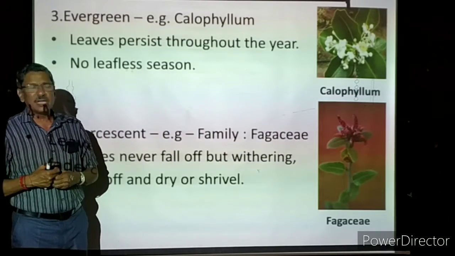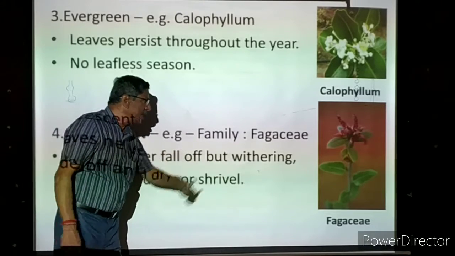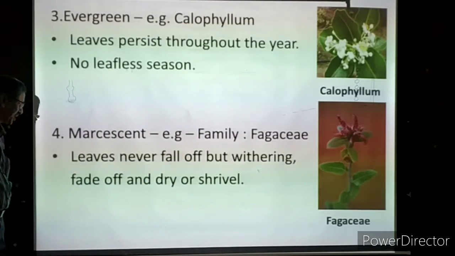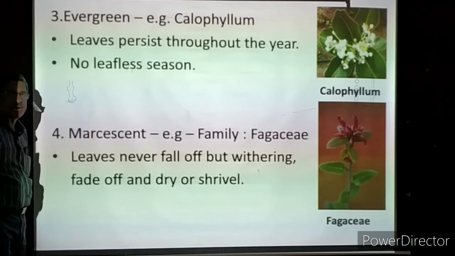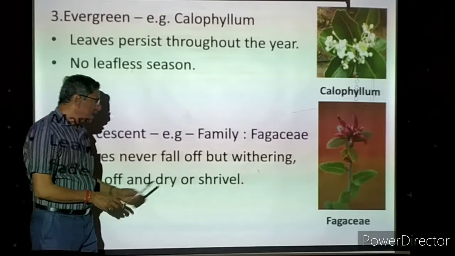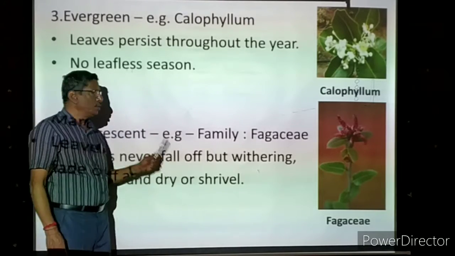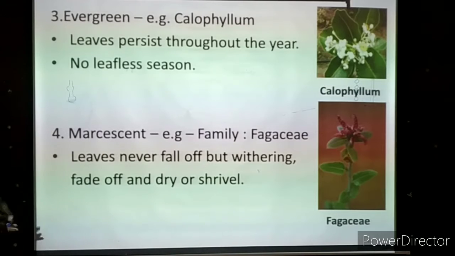When the condition is becoming unfavorable, because of the unfavorable weather, they are withered. Withered means shrunken. The color may fade off, and they will become dry. They shrivel. Even they can fold irregularly, but they will never fall off. That is called marcescent.